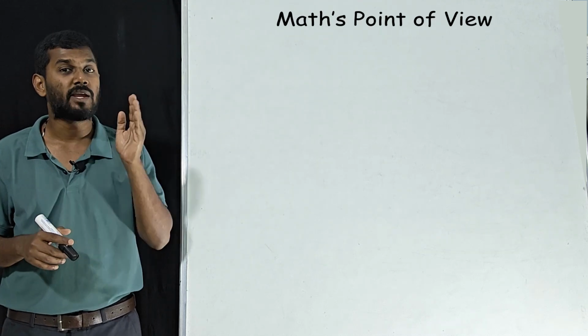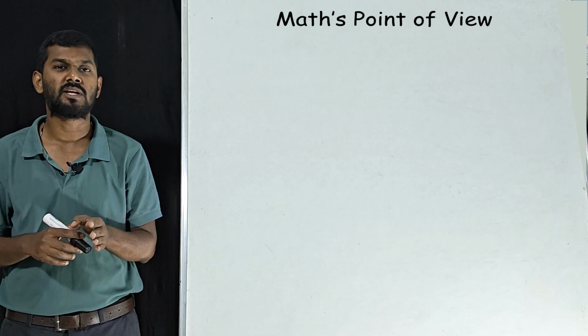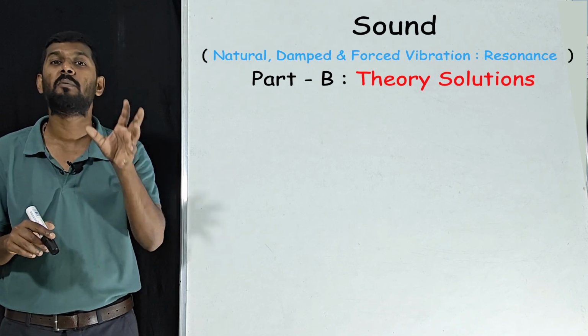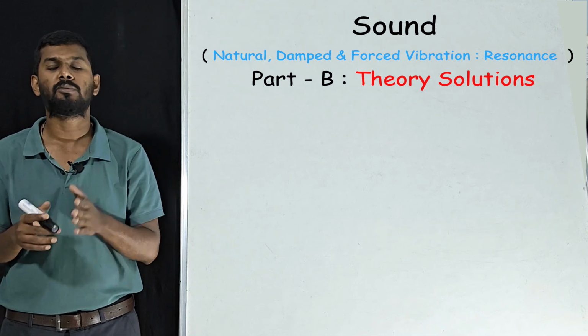Today we are going to solve each and every theory question from the chapter Natural, Damped and Force Vibration, Resonance. This is part B of the main chapter Sound.